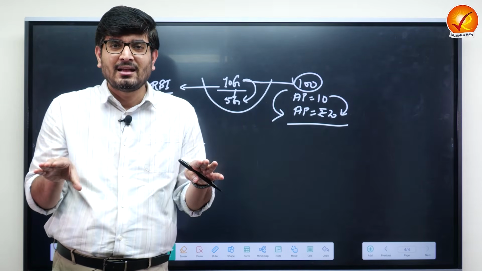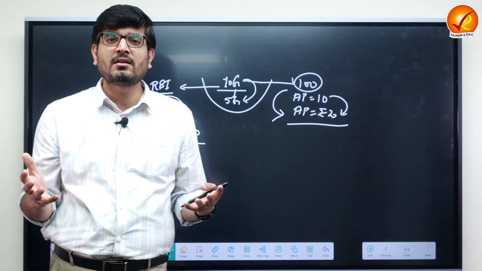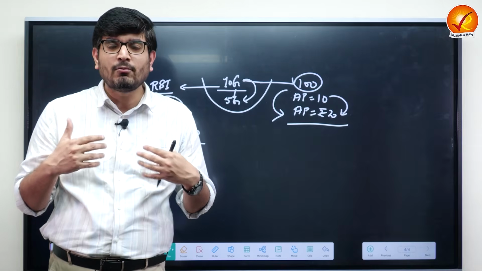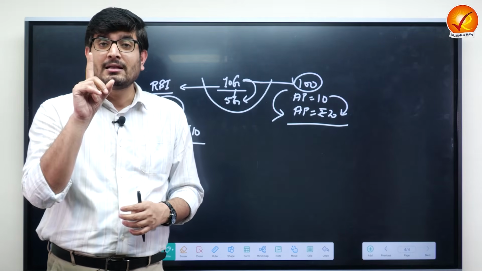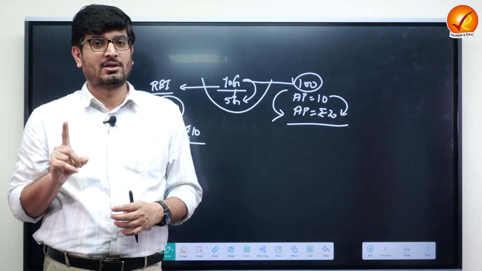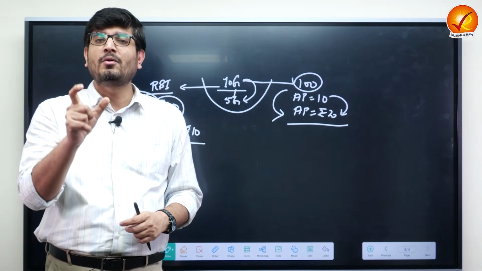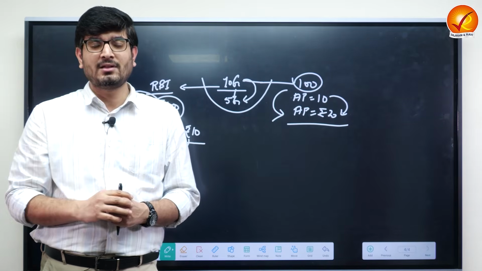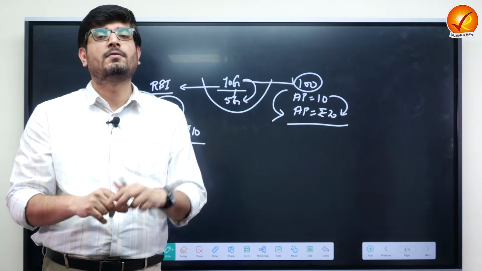So when we ask why RBI or the monetary policy authority cannot simply increase the money supply, the answer is that they cannot simply give more and more easy, cheaper credit to the people, because this has a cost, and the cost is in terms of prices. That's why they have to be very wise and prudent in conducting monetary policy, because monetary policy is connected with the prices or inflation level in the economy.